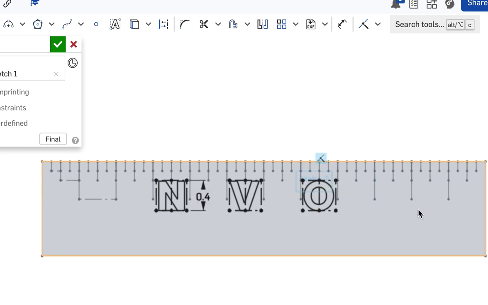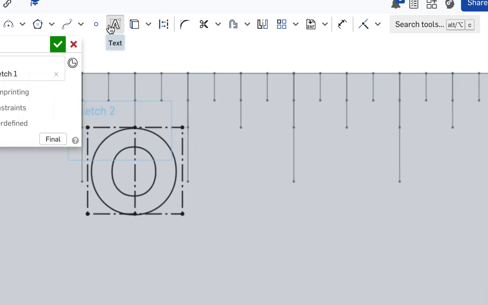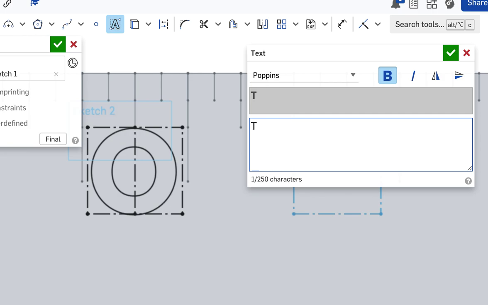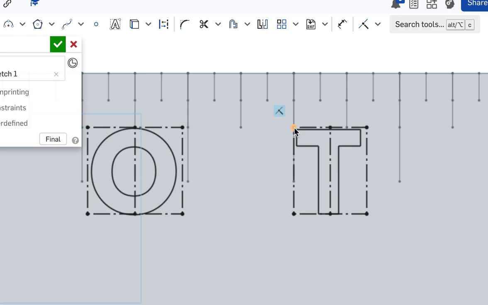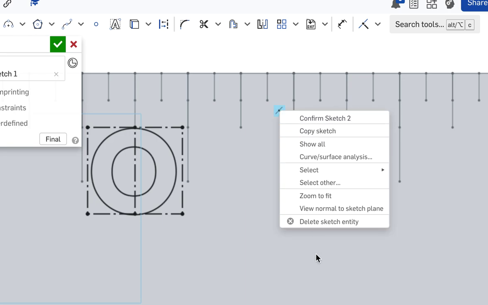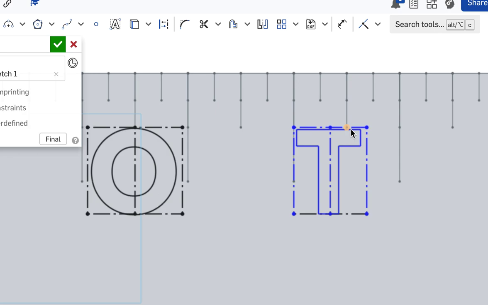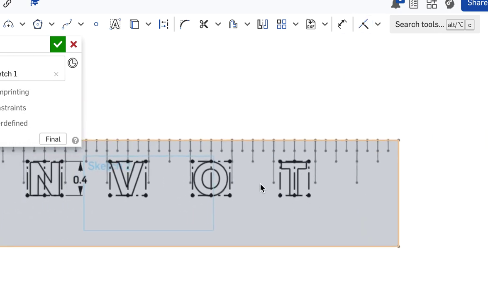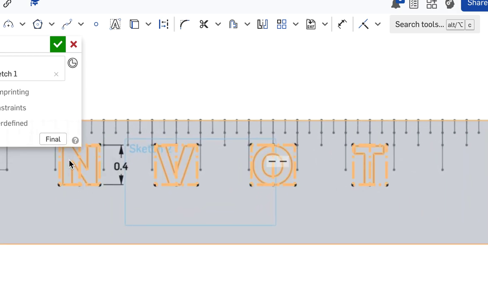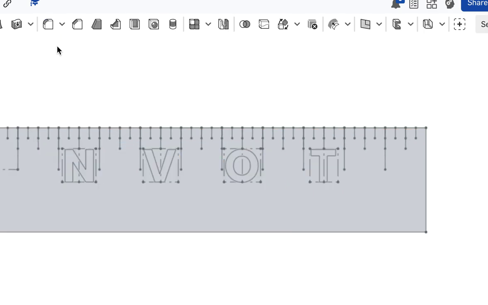And finally, we'll do the T, same way. Text, boom, boom, boom, T, enter, nope, not enter, green check. We're going to break this constraint, boink, and we're going to click the bottom and the center, and we are going to make them coincident. There we go. Now I've got NVOT all the same height, all perfectly centered in their respective positions. So I'm happy with that.